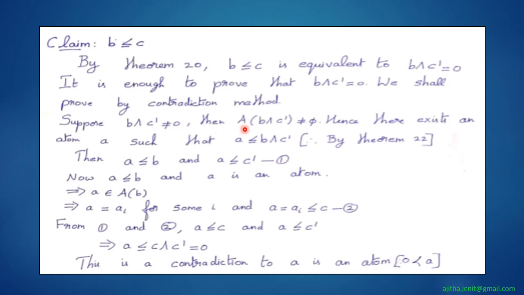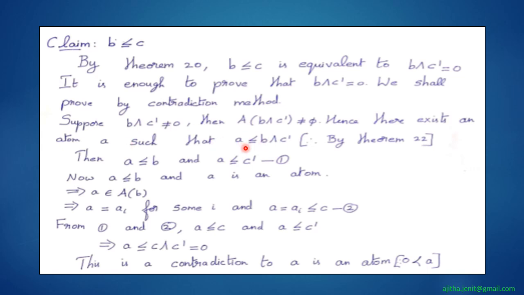Then what about A(b meet c dash)? Clearly A(b meet c dash) is a non-empty set, because there exists an atom a such that a is less than or equal to b meet c dash. We have proved that theorem: for every non-zero element there exists an atom.